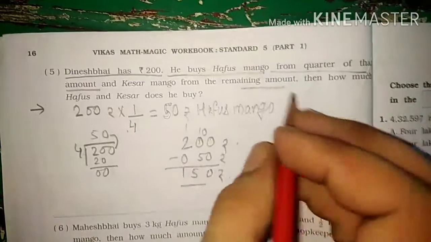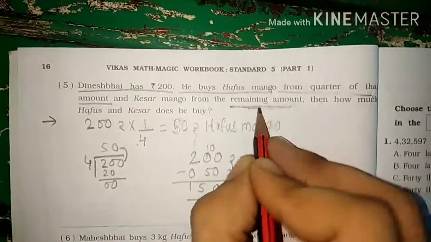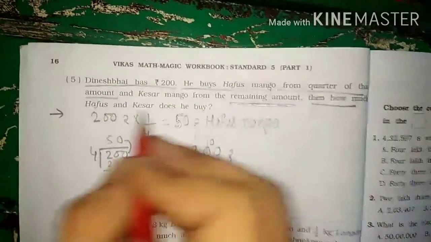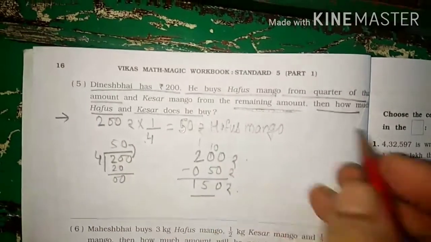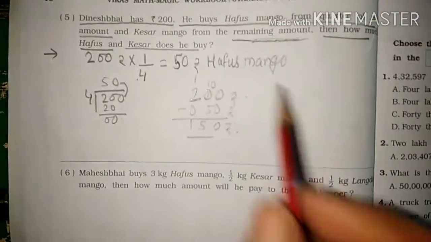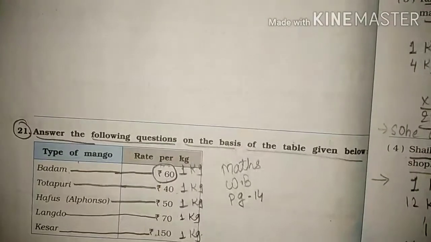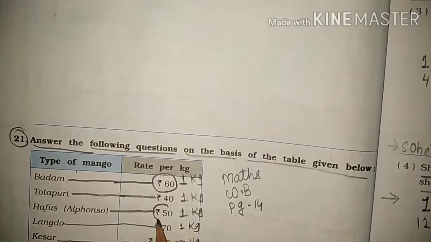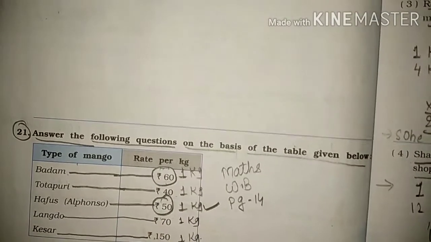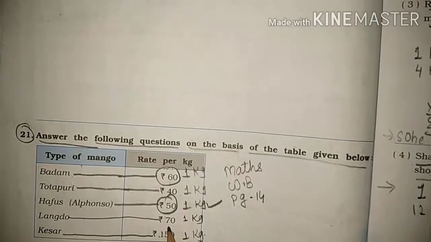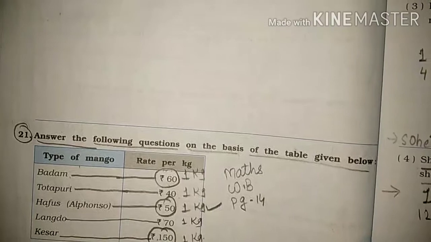What is given here? From the remaining amount, how much Hafus and Kesar does he buy? For 50 rupees, what was the cost of the Hafus mango? It was 50 rupees. It means he bought exactly 1 kg of Hafus mango, and for 150 rupees he bought Kesar mango.